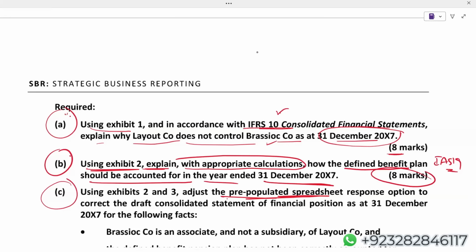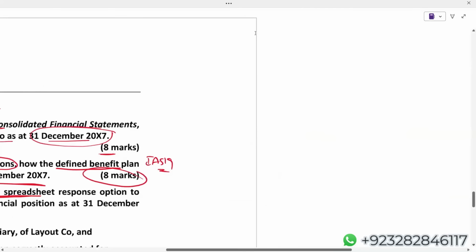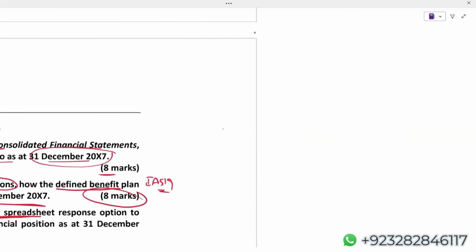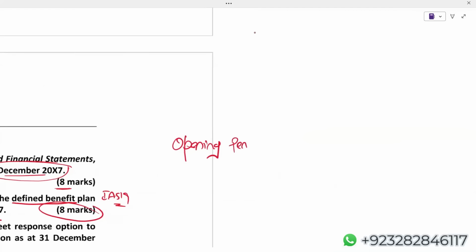If you recall in IAS 19, one format is very important. I'll take the opening pension liability.